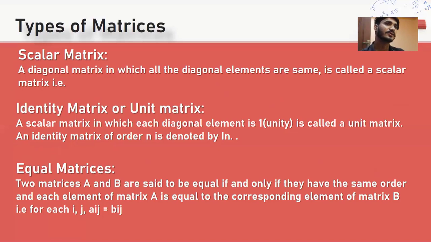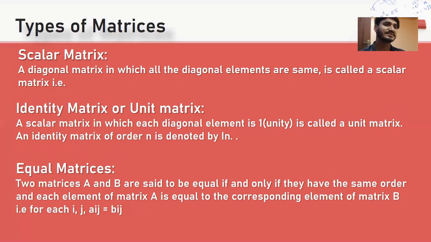Identity matrix or unit matrix. A scalar matrix in which each diagonal element is one, unity, is called a unit matrix. An identity matrix of order n is denoted by I n.